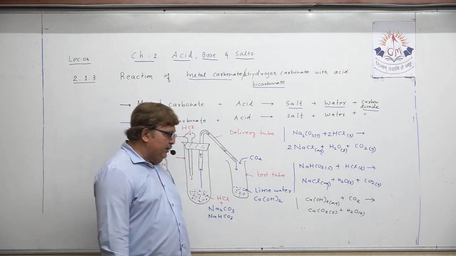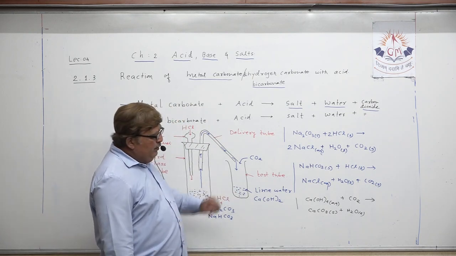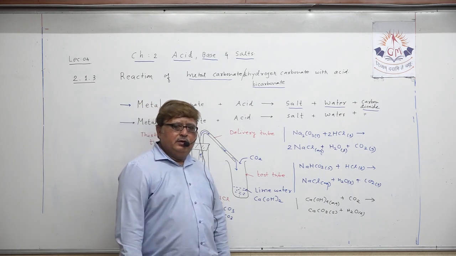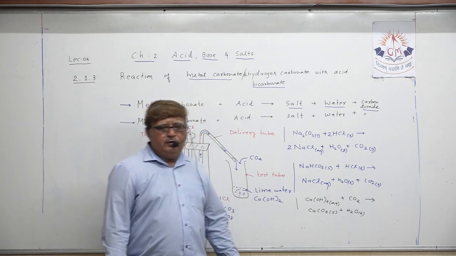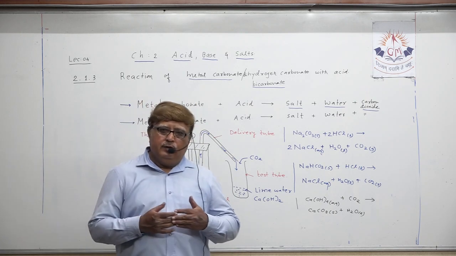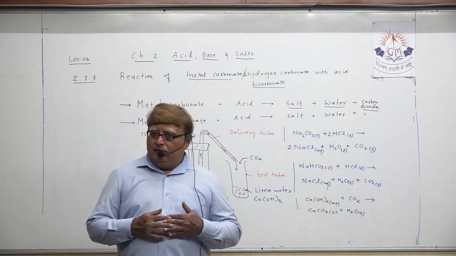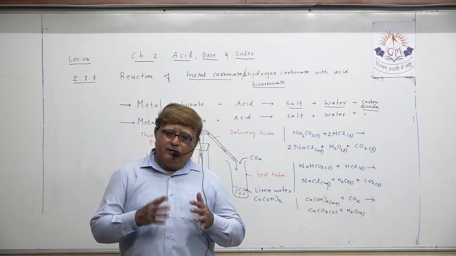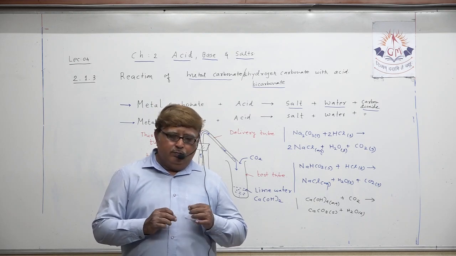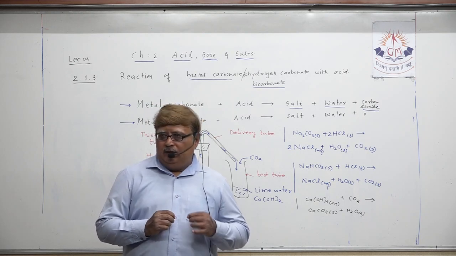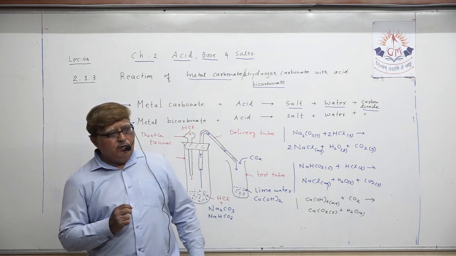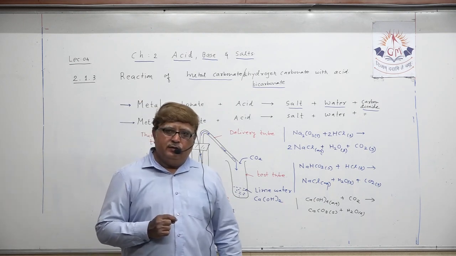Try to understand. Actually here what is produced? A milky white solution consisting of water, H2O, and calcium carbonate, that turns milky white due to the production of white tiny particles of calcium hydroxide here.